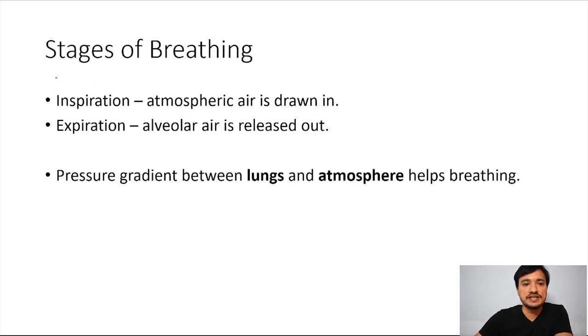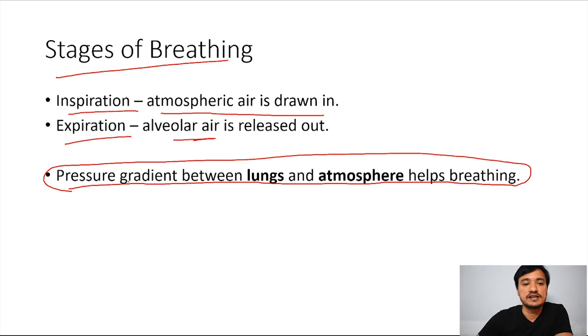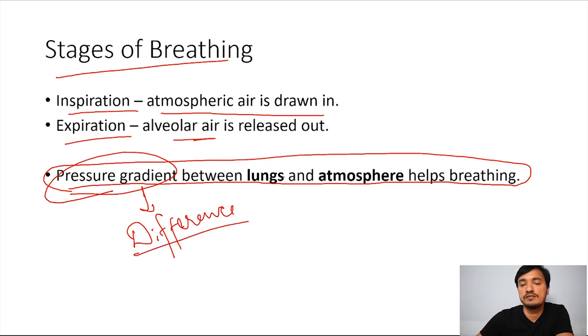So the next topic is stages of breathing. So simple: inspiration is when atmospheric air is drawn in, and expiration is what? Alveolar air is released out. The pressure gradient between lungs and atmosphere helps in breathing. So how does this breathing take place? The pressure gradient means what? Difference. There is a difference between the pressure of the lung and the pressure of the atmosphere, and this helps in the breathing.